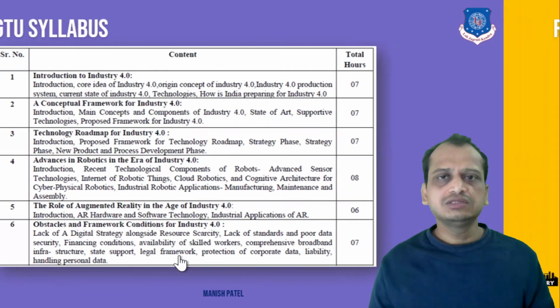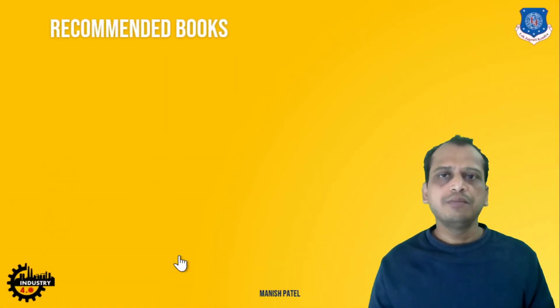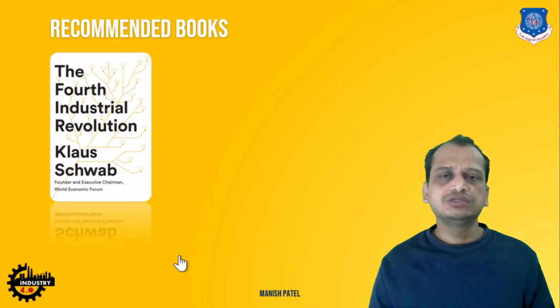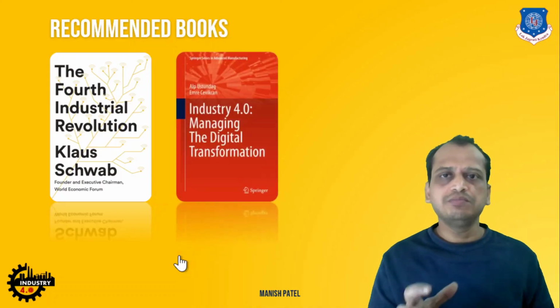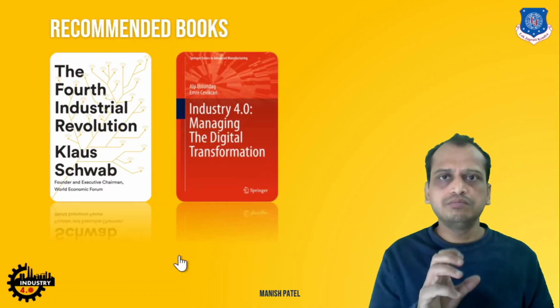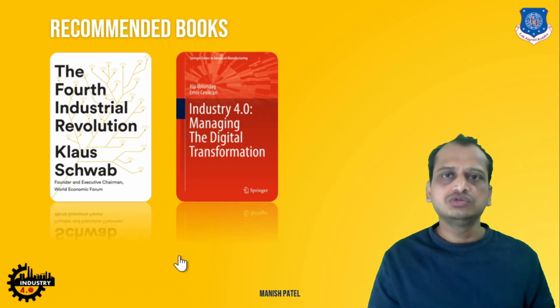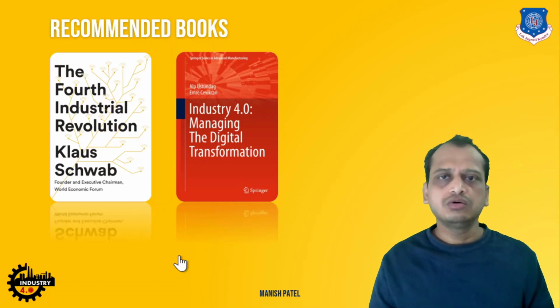I will show you the links within the description, but let me show you the pictures of these books. The first one is by Klaus Schwab, who is the founder of the World Economic Forum, The Fourth Industrial Revolution. It is the basic book, and a very best, recommended book to start with the Industry 4.0 concept, right?